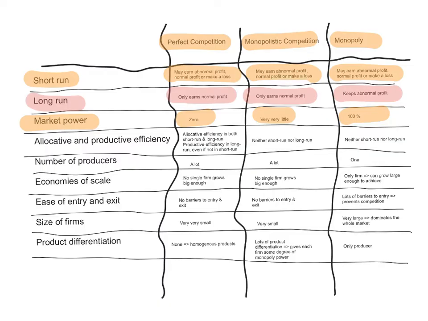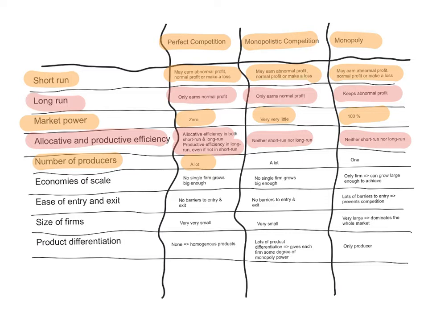In terms of allocative and productive efficiency, firms in perfect competition achieve allocative efficiency in both the short run and long run. Productive efficiency is always achieved in the long run, even if it's not achieved in the short run. In monopolistic competition, firms achieve neither allocative nor productive efficiency in the short run or the long run, as well as the monopolist. In monopoly, allocative and productive efficiency are not achieved in either the short run or the long run.